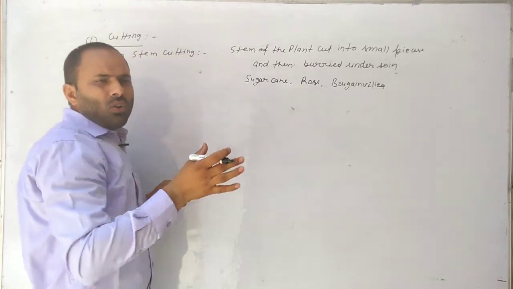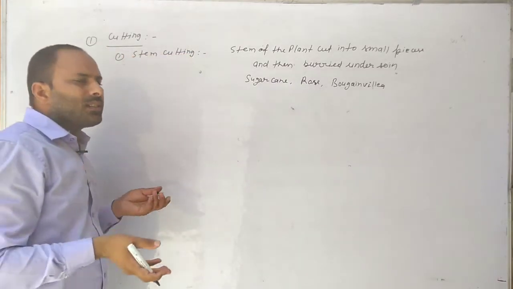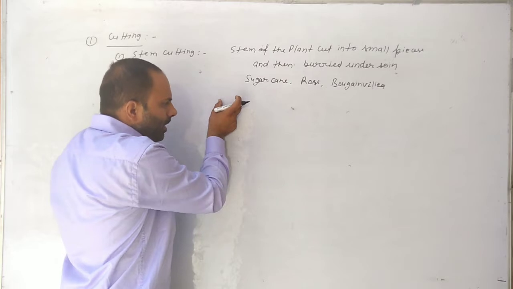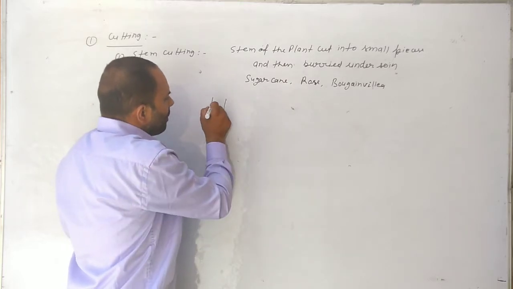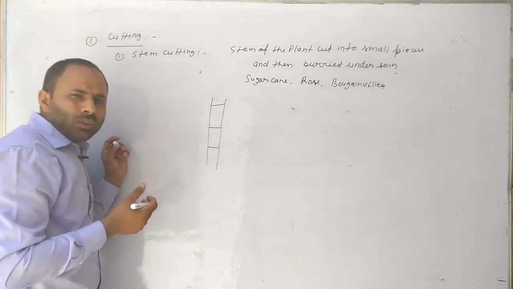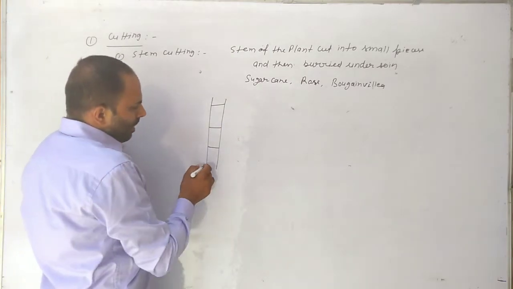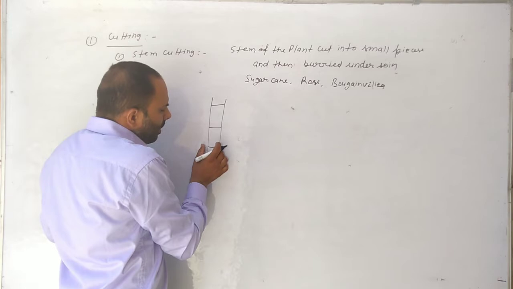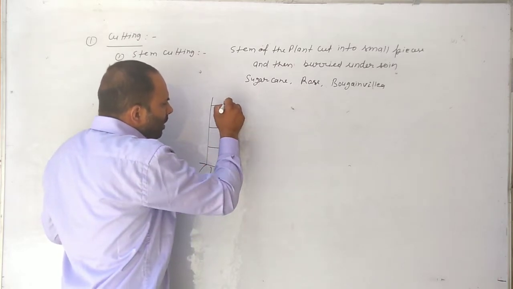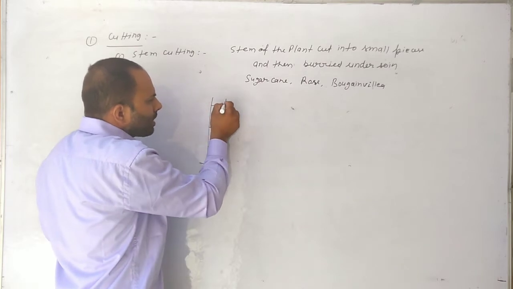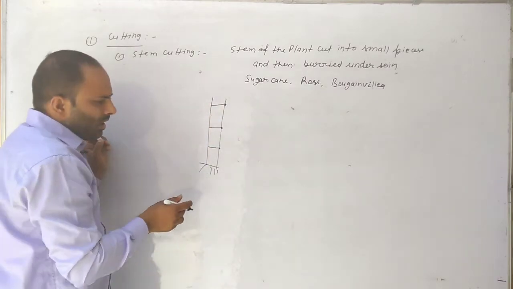In sugarcane, this is the stem of sugarcane. Here buds appear. These are the node parts of the stem.